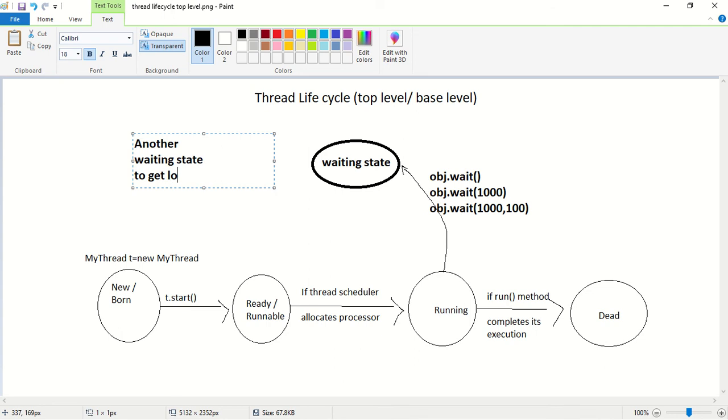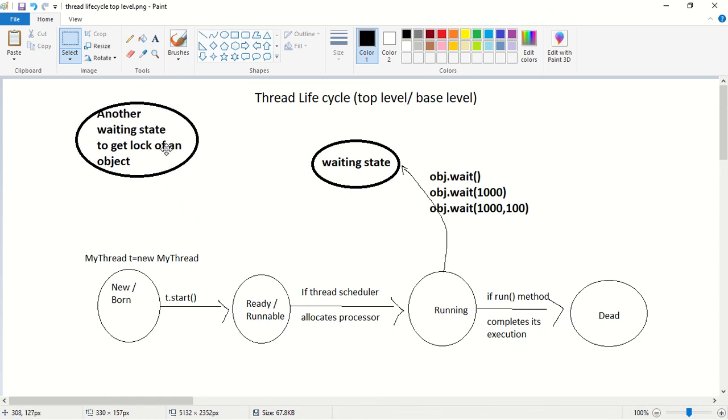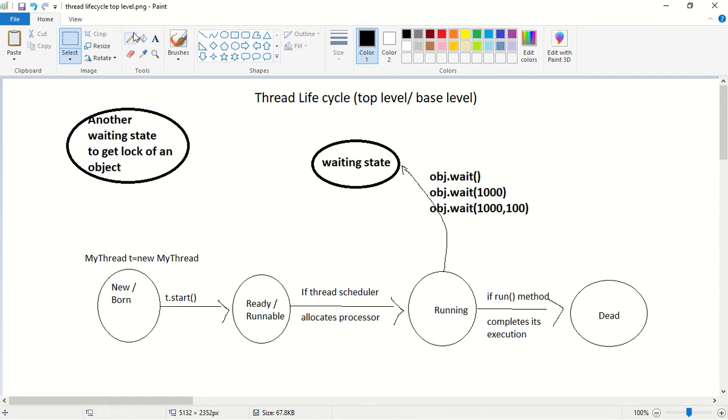To get the lock of an object. So after coming out of the waiting state, the thread will enter into another waiting state to get the lock of an object.